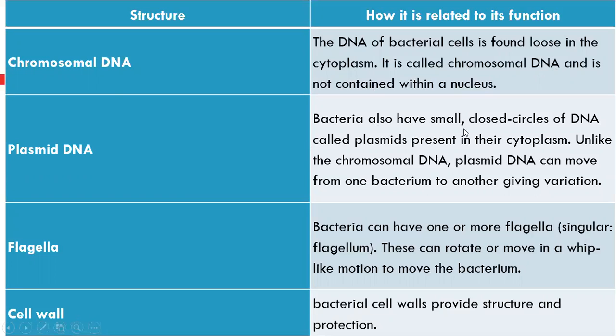Plasmid: bacteria also have a small closed circle of DNA called a plasmid present in the cytoplasm. A plasmid can move from one bacterium to another, giving a variation, and it has uses and applications in genetic engineering, as we'll take later on. Flagella, this is a singular flagellum. They can rotate or move to help the bacteria to move in the environment. Bacterial cell wall provides structure and protection.